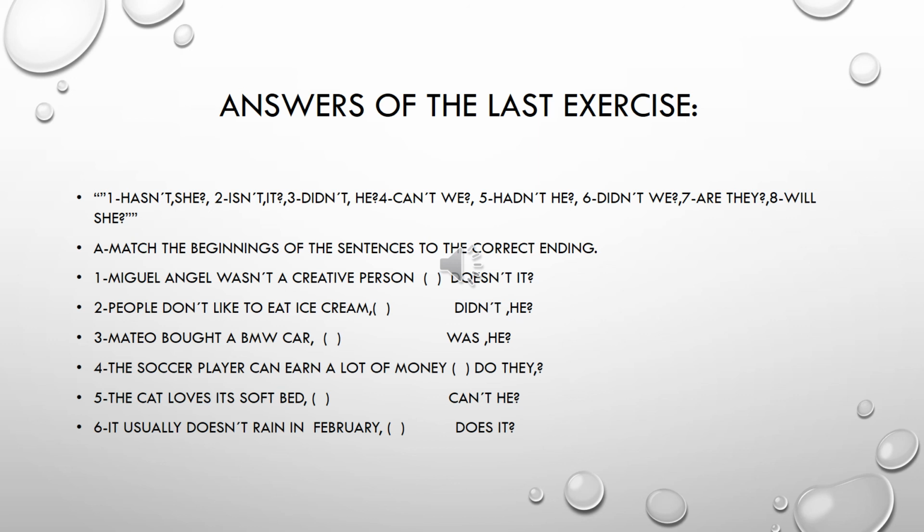Number 5. The cat loves its soft bed. Pay attention to the verb loves, it is simple present. The auxiliary for simple present is does and do. In this case, we're going to use does because we're talking about the cat. So, affirmative, we're going to use the negative form, doesn't it, because it is the cat. So the cat loves its soft bed, doesn't it?